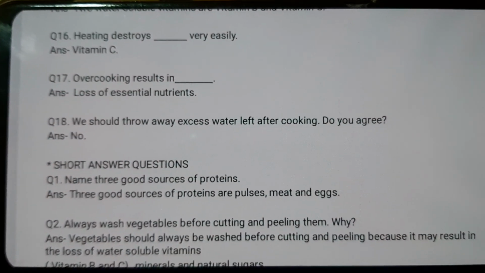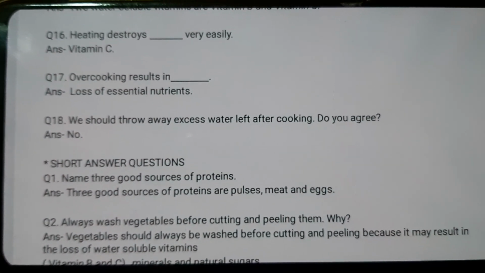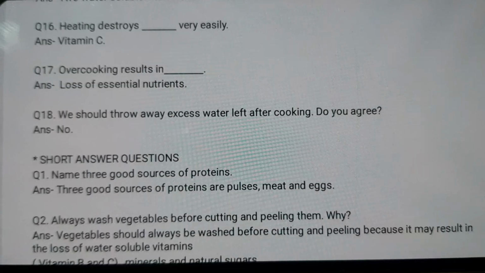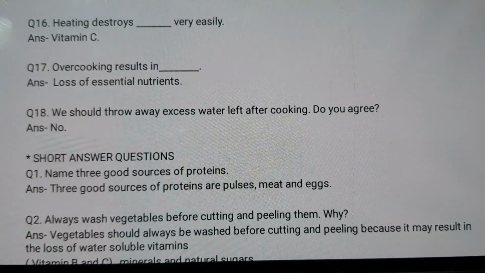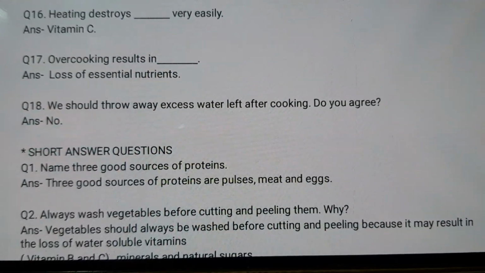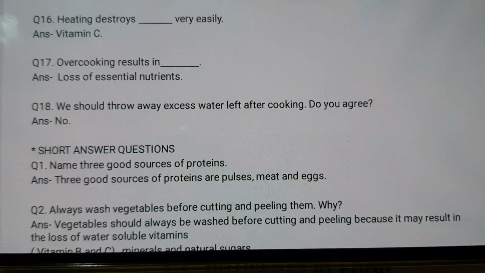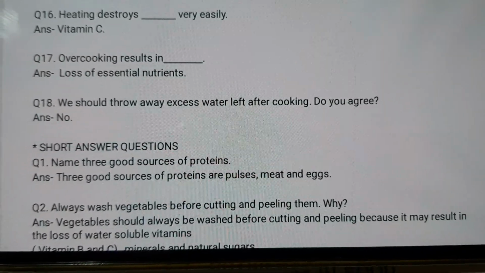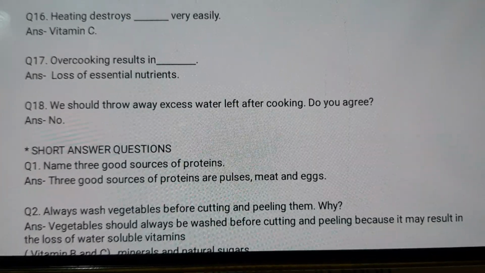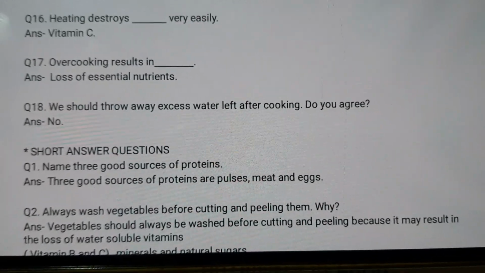Next we have question 16: heating destroys dash very easily. It is vitamin C. And question 17: overcooking results in the loss of essential nutrients. And question 18: we should throw away excess water left after cooking. Do you agree? No, we shouldn't waste it. We should utilize that water in multi-purpose things.